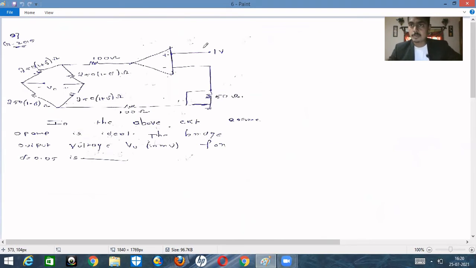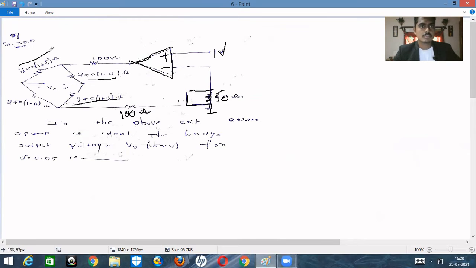You can see the next problem on the screen, right? So here we have a bridge over here and we have an operational amplifier right here. So this is the operational amplifier. So this is minus and this is plus, and the voltage that is connected to it is 1 volt. And here we have a resistance 50 ohm, right? So this is 50 ohm, and here it is short circuited and it is grounded over here. And here we have 100 ohms, right? So this is 100 ohms, and this is 250 into 1 plus delta. This is 250 into 1 minus delta. This is also 250 into 1 plus delta. This is also 250 into 1 minus delta, and this is nothing but 100 ohms, right?